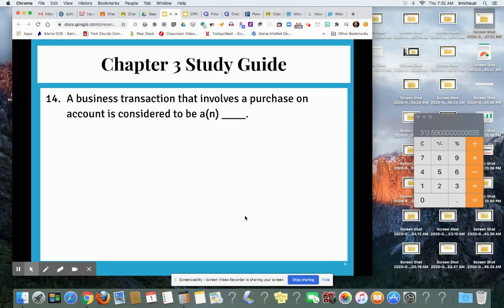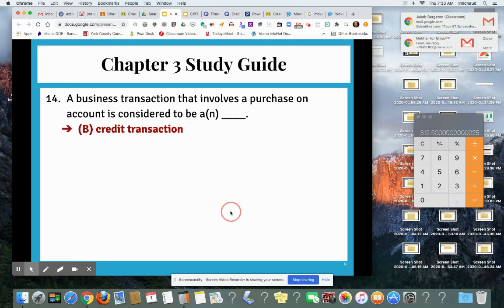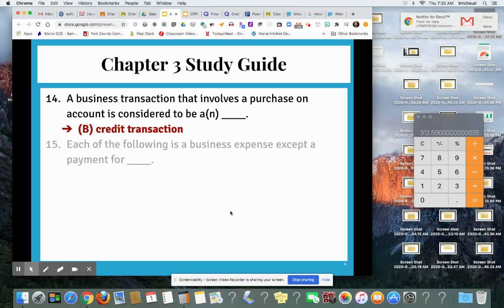Number 14, a business transaction that involves a purchase on account, what does that mean, is considered to be a credit transaction. So that means you're borrowing, or somebody else is borrowing, which would make it an accounts receivable, which is an asset, or if you owe as a business, accounts payable, which is a liability.